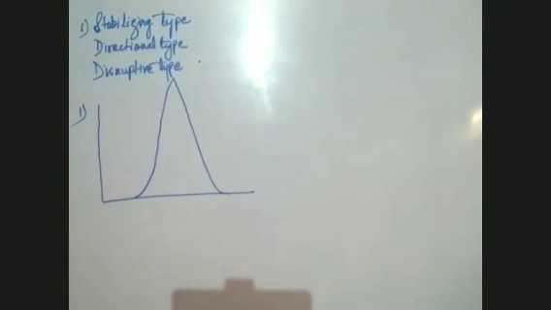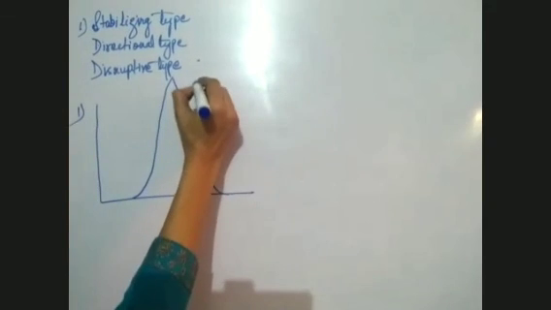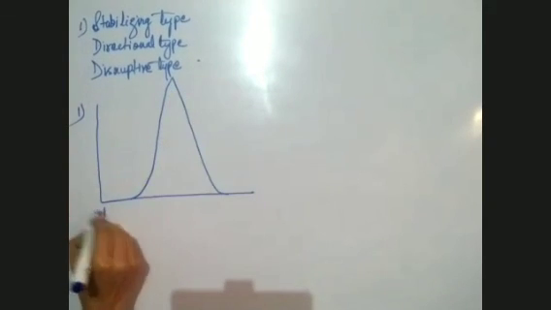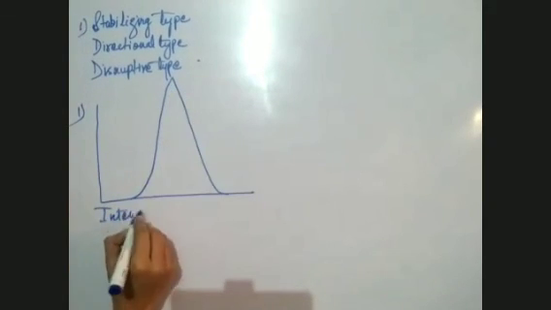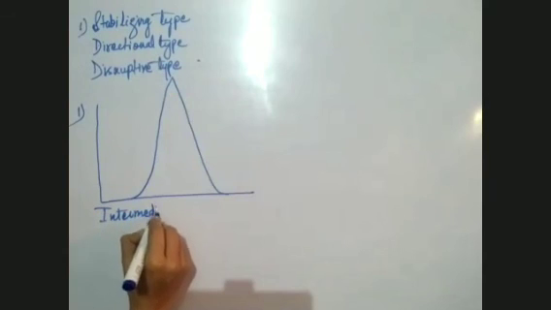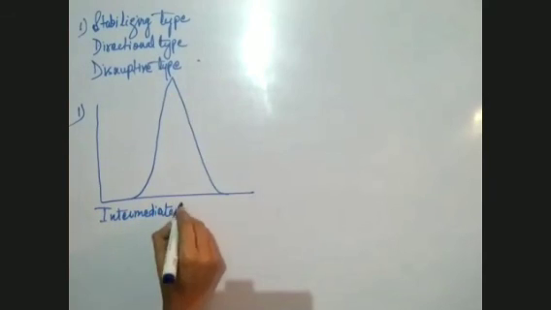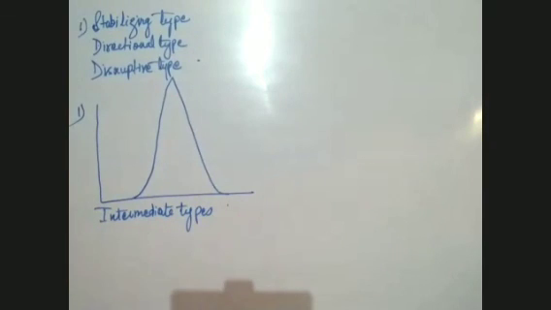This graph tells that the nature always prefers the intermediate type. Intermediate types are always preferred by the nature.